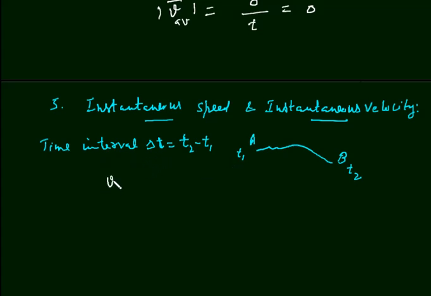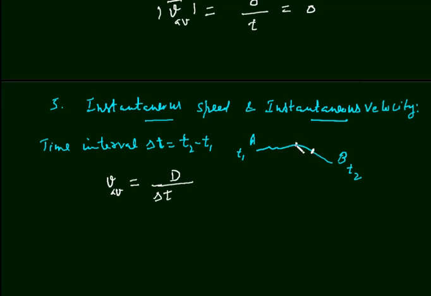We know that average speed is total distance d upon total time. Total time is t2 minus t1, and it is delta t. If the body moves from A to this point, the time interval will decrease.